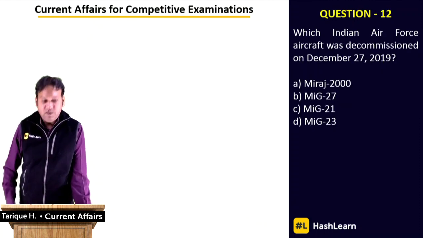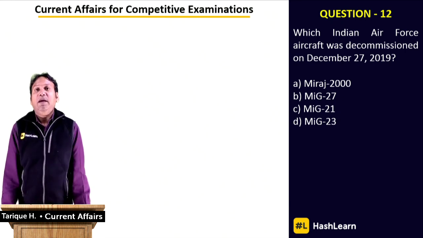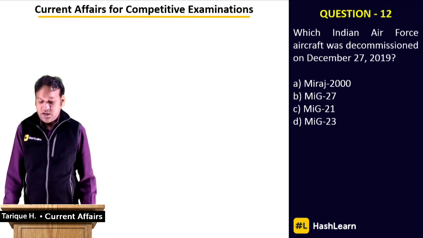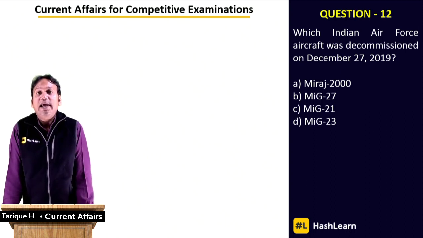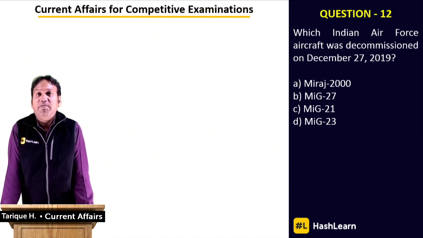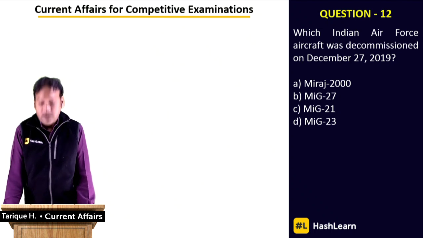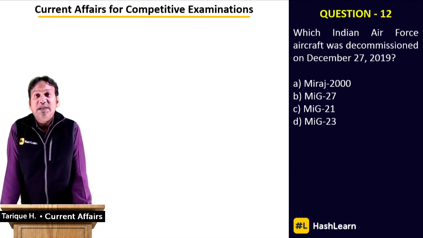Okay, question number 11 is done. Let's move on to question number 12. Which Indian Air Force aircraft was decommissioned on December 27th, 2019? Which Indian Air Force aircraft had participated in a number of wars and played a crucial role in the Kargil War, in which India was able to push back the Pakistani occupying forces and reclaim all its territories. So this aircraft, which you must have read about a number of times earlier, has been one of the main premier aircraft of India and has played crucial roles in a number of battles that India has been a part of. Okay, and now it has been decommissioned.